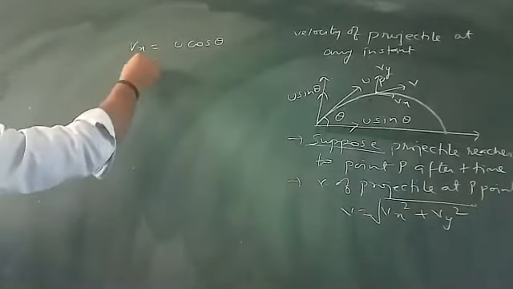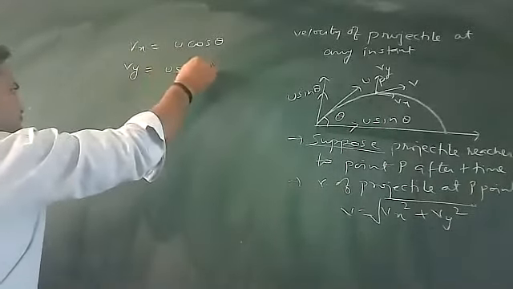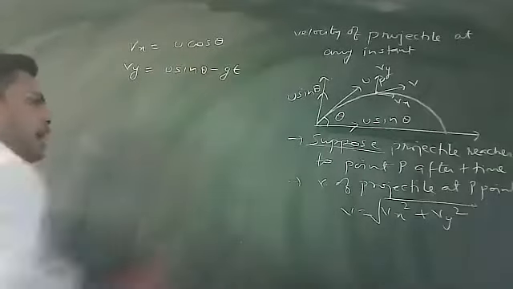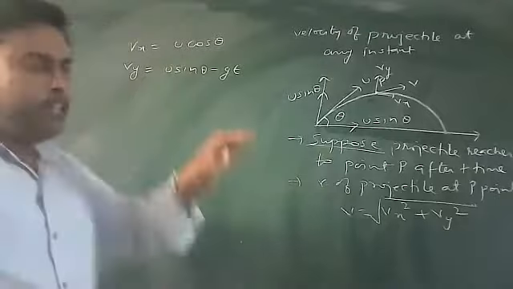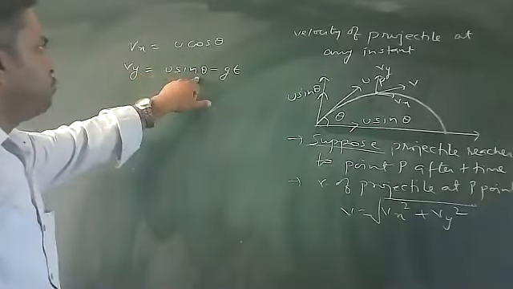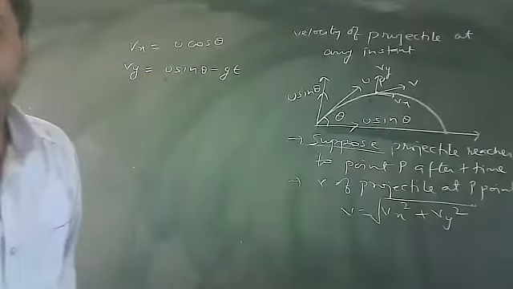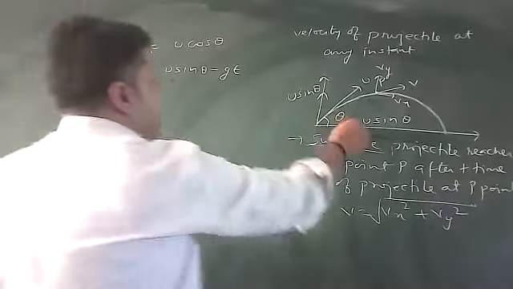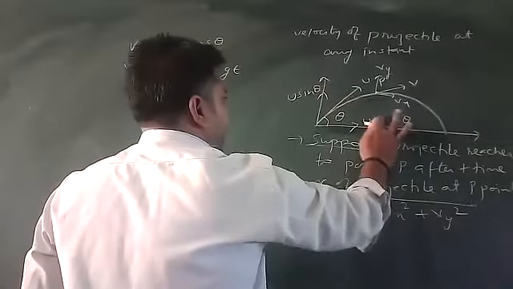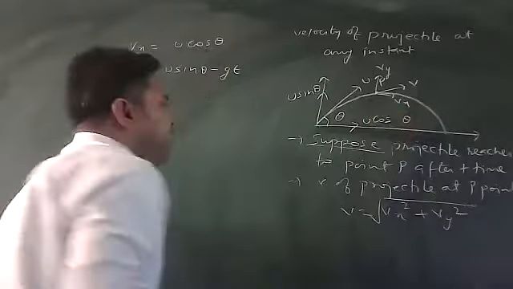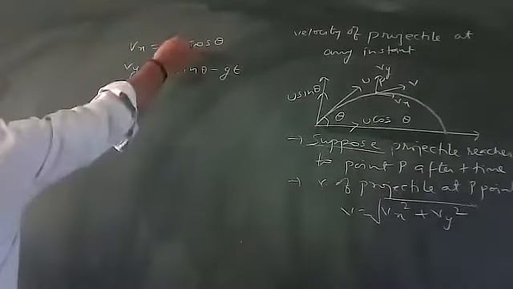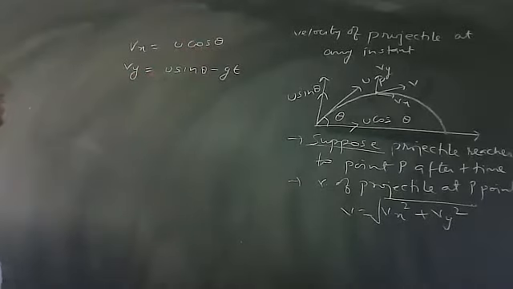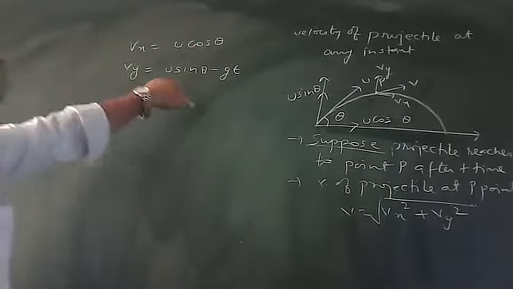And for the velocity of y, I will utilize v equals u plus at. Here u is u sin theta and a is minus g, so vy equals u sin theta minus gt. That's correct. I had missed the horizontal component by mistake. It is cos definitely: the horizontal component is cos and the vertical component is sin. That is rectified here. The x component of velocity is u cos theta, and the y component of velocity is u sin theta minus gt.